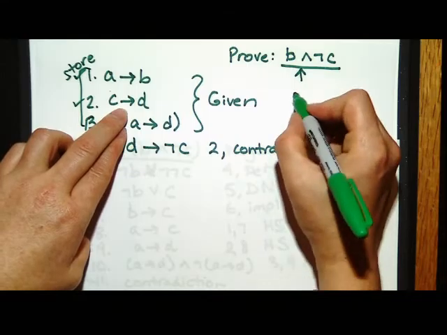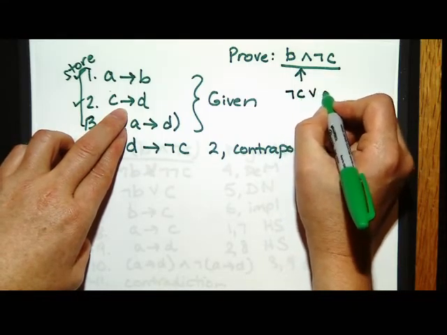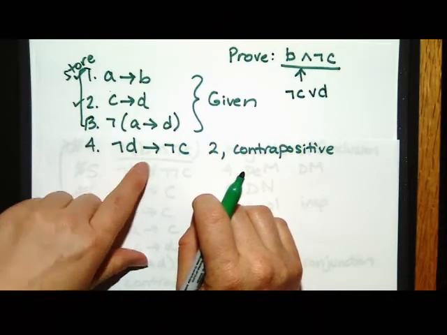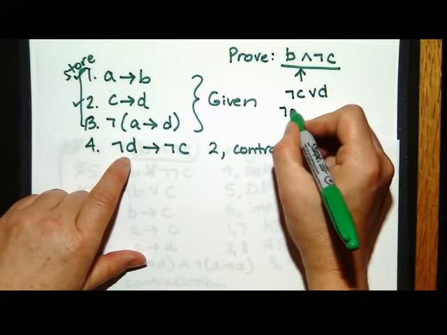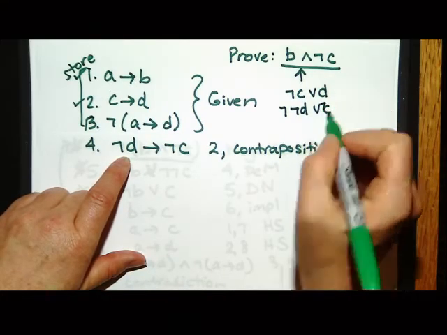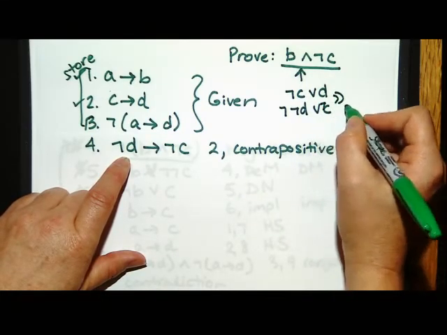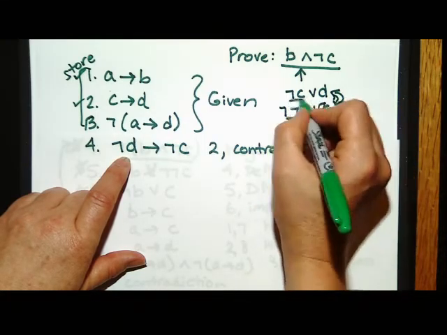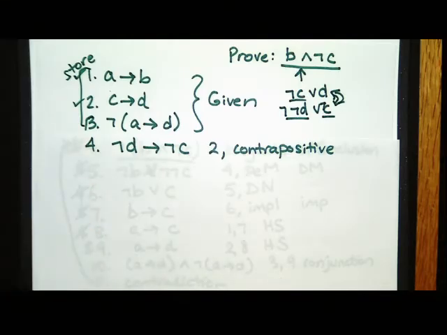So C implies D is logically equivalent to not C or D, right? And D implies not C is logically equivalent to not D or C. I'm sorry, or not C. Are these two things the same? Yes, they are, because not D is the same as D, and not C is the same as C, is the same as not C. And they're ORs. So those are logically equivalent. They're always the same.